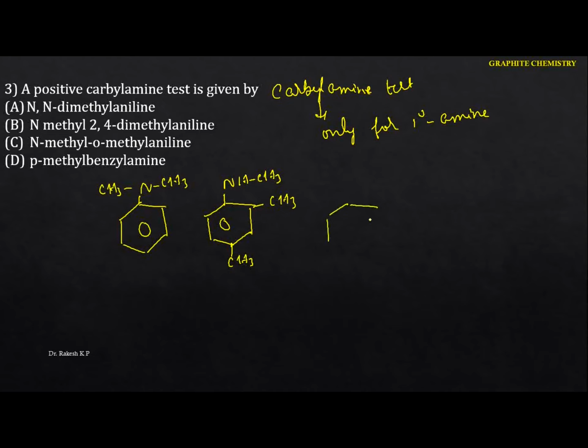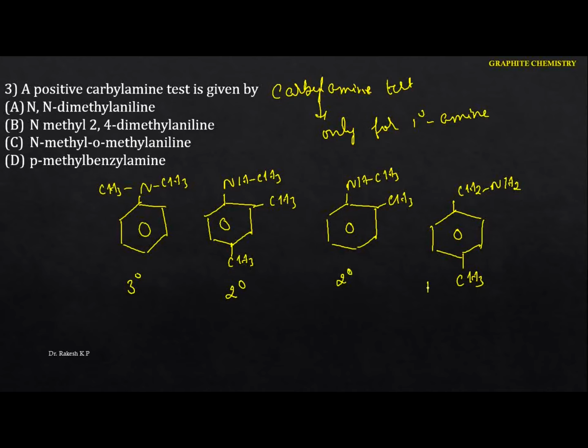The next is N-methyl, with the substitution on nitrogen, that is N-methyl ortho-methyl aniline. And the last one is the para-methyl benzylamine. See this one, this is the benzylamine, and at the para position we have a methyl. This is an example of a tertiary amine. This is an example of a secondary, and this is also a secondary. This is an example of a primary. But the carbylamine test is performed only for primary amines. Hence the option is D. Okay, next one.